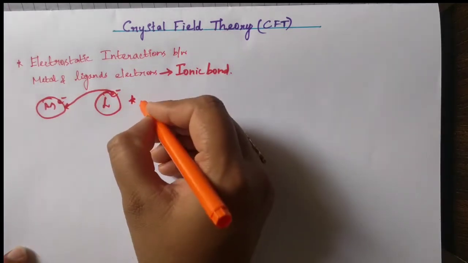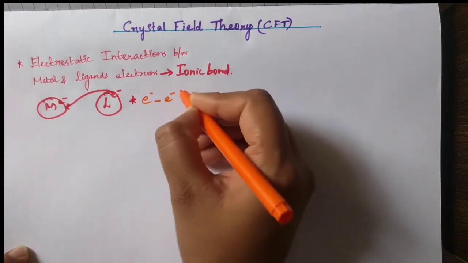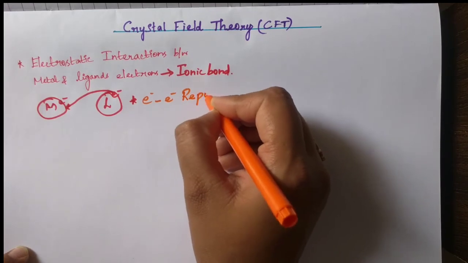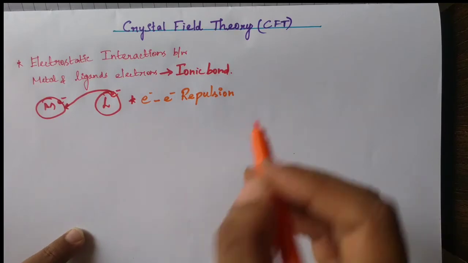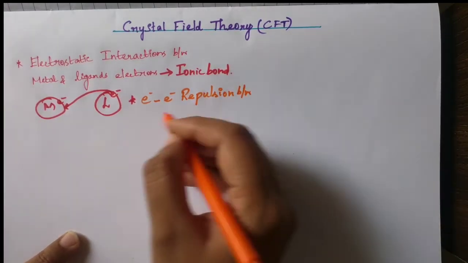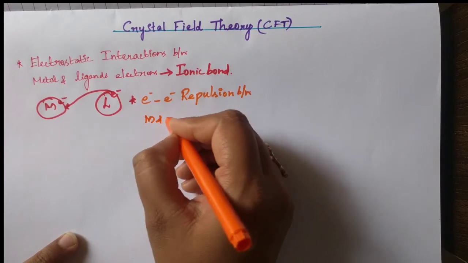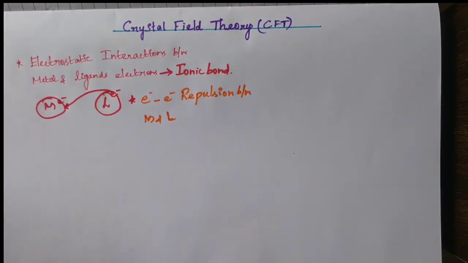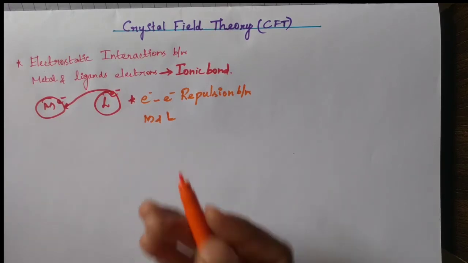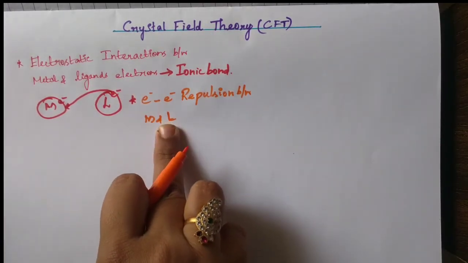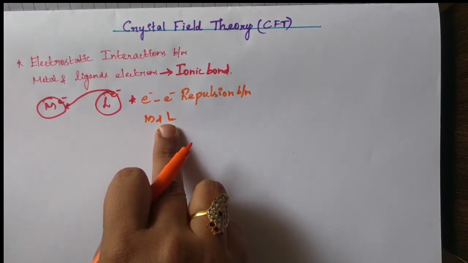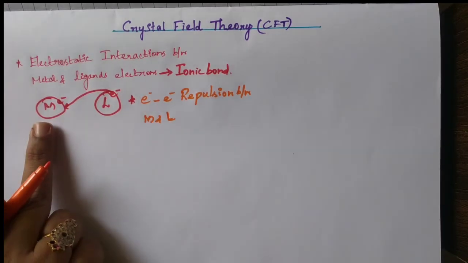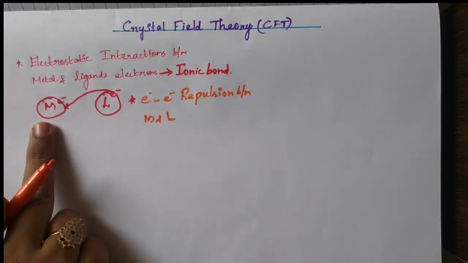Where does electron-electron repulsion take place? Between metal and ligand. Clear students? Between metal and ligand, electron-electron repulsion takes place. So repulsion takes place, and when repulsion takes place, the degeneracy of the metal orbitals is destroyed.